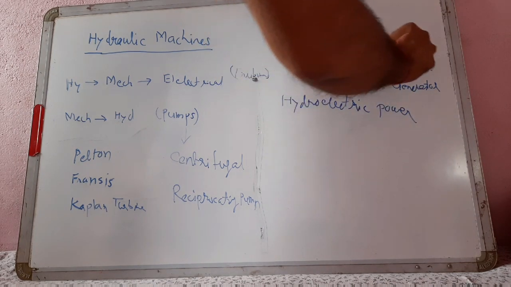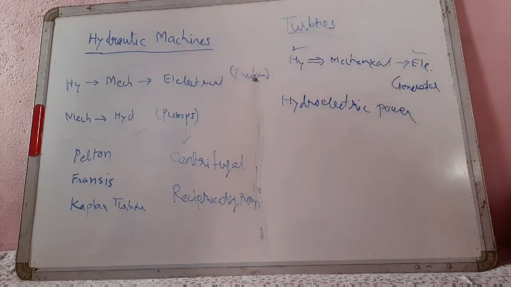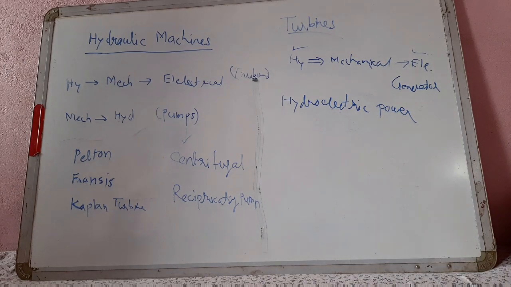Here, hydro energy is converted into electrical energy. At present, the generation of hydroelectric power is the cheapest compared to the power generated by other sources such as oil or coal.